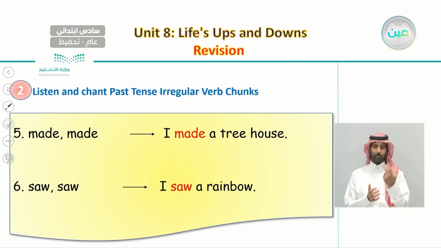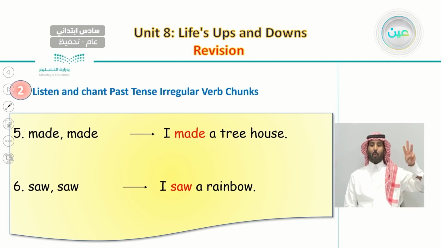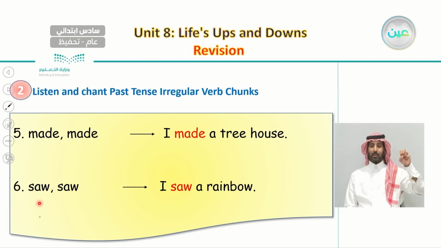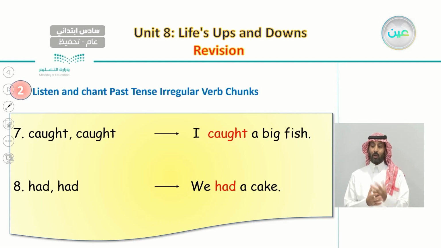Number 6, saw. Saw. I saw a rainbow. Say with me, saw. Saw. I saw a rainbow. Number 7, caught. Caught. I caught a big fish. Say with me, caught. Caught. I caught a big fish.